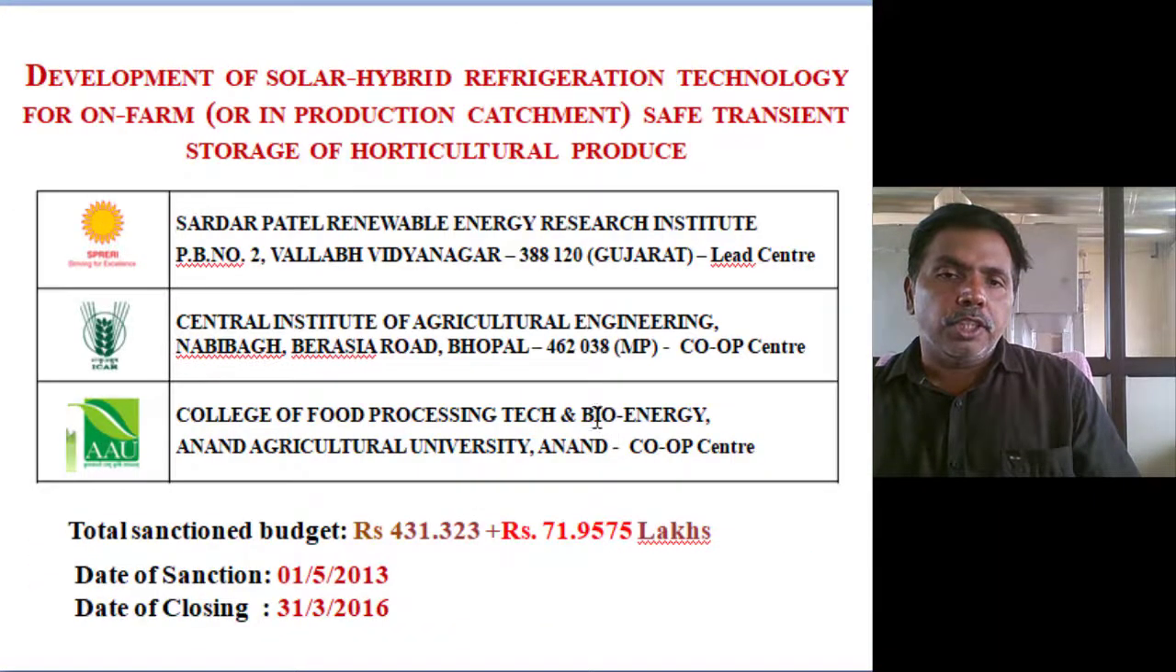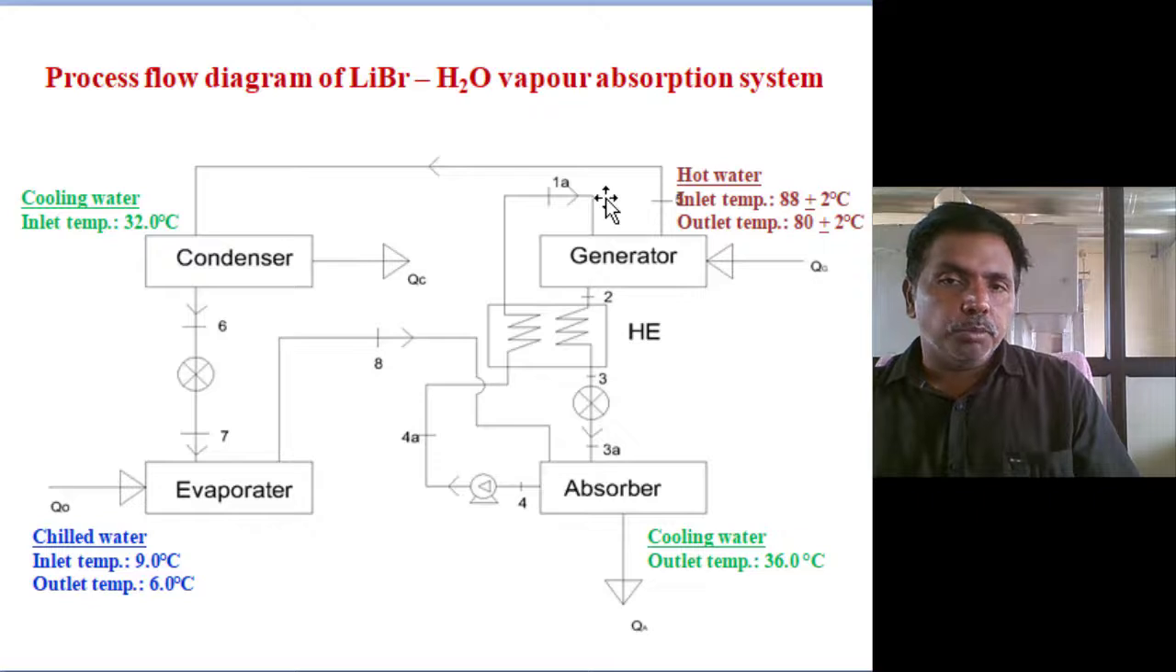And one system we developed and installed at Anand Agriculture University. It is an ICAR, Indian Council of Agricultural Research, sponsored project. This is a simple lithium bromide-water absorption system. The generator temperature is just 80 degrees, the absorber and condenser temperature is 36, and the condenser cooling water temperature is 32. The evaporator effect is 6 to 9 degrees only.